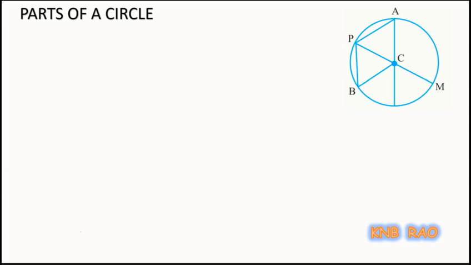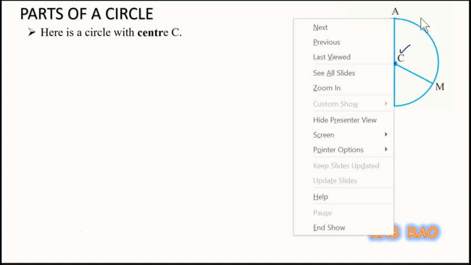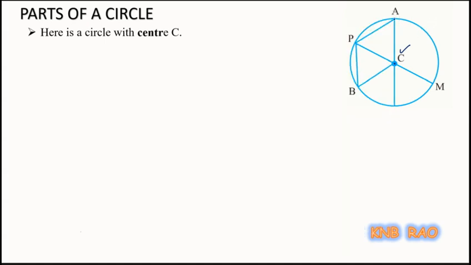In this diagram, you could see a point C, which we call the center. Then we have got on the circle point A, point P, point B, and a point M, which are lying on the circle.